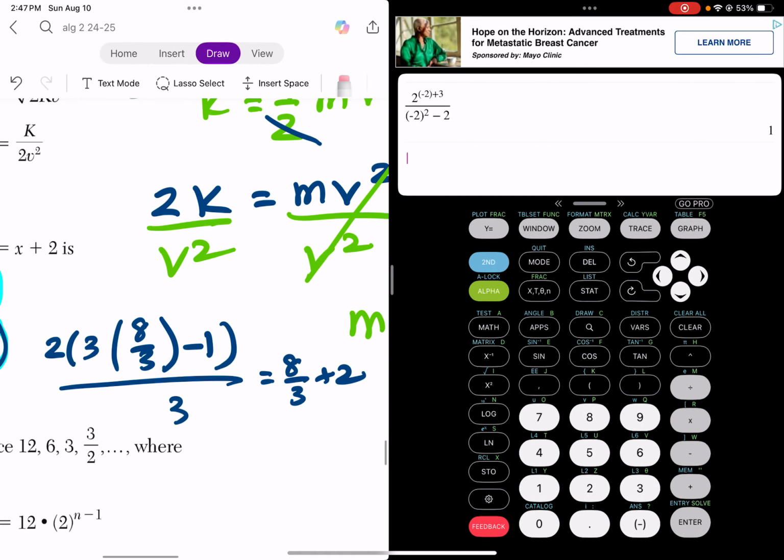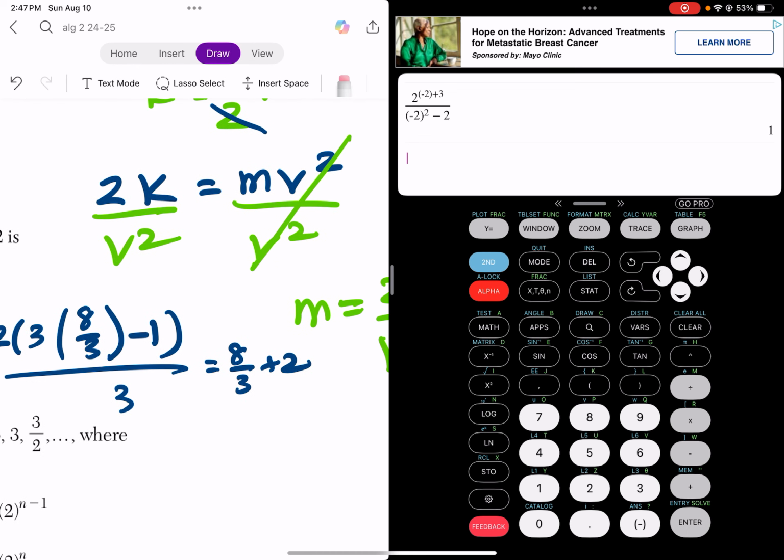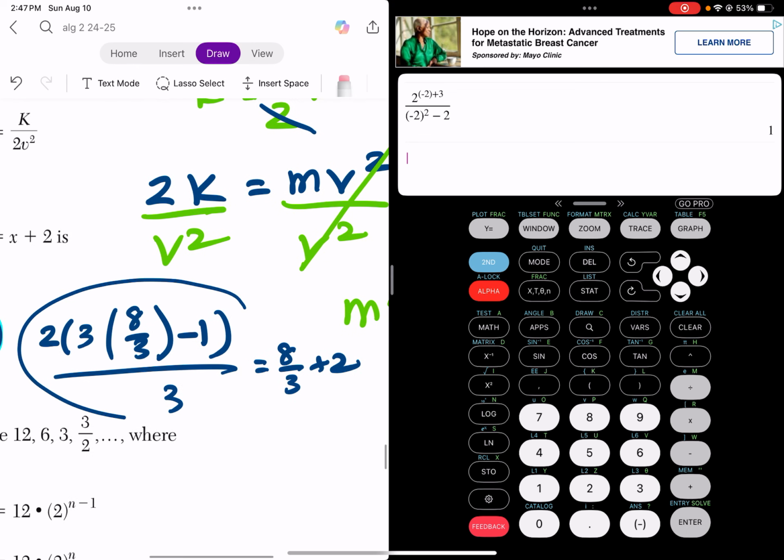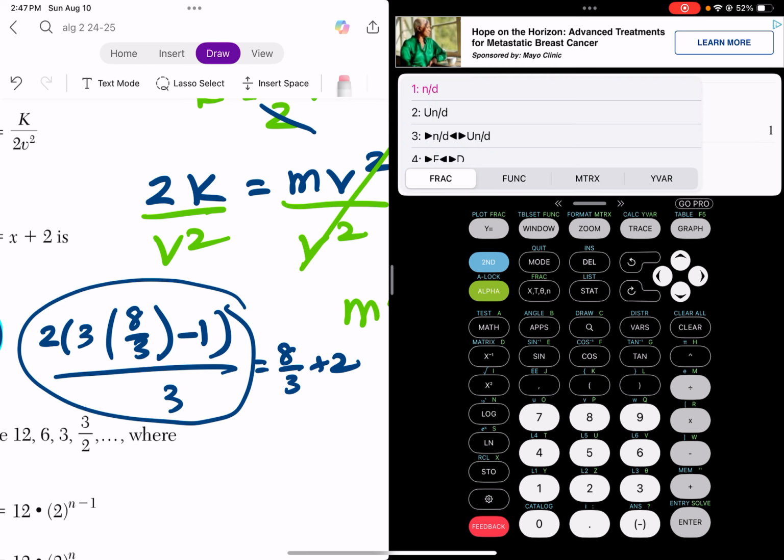Okay? So I'm going to go to my calculator. Alpha y equals, right? We're just going to put this side in the calculator. Alpha y equals, press enter. So 2, parentheses 3, parentheses, I need another fraction. Alpha y equals 8 over 3. Going to close the parentheses, minus 1, close the parentheses, over 3, right? I'm just typing exactly what I see. Okay, that gives me